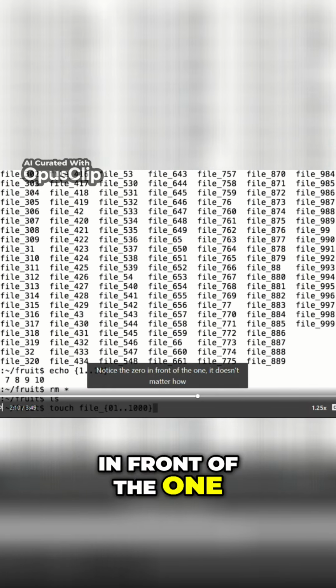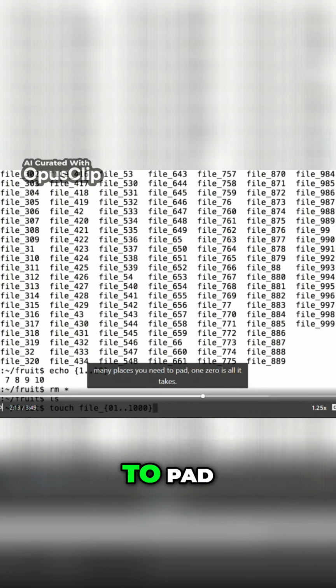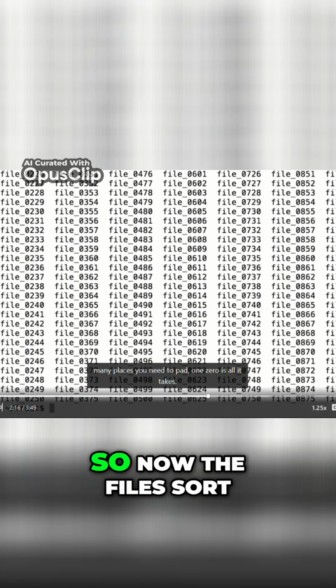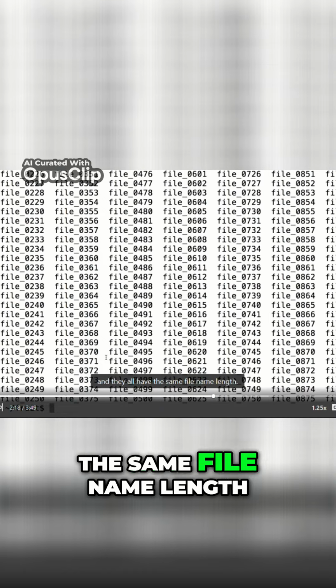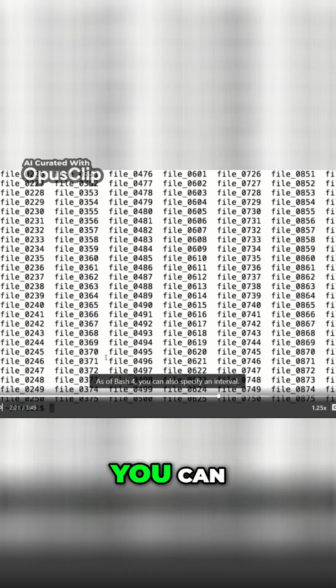Notice the 0 in front of the 1. It doesn't matter how many places you need to pad. 1 0 is all it takes. So now the files sort the way I'd expect, and they all have the same file name length. As of bash 4, you can also specify an interval.